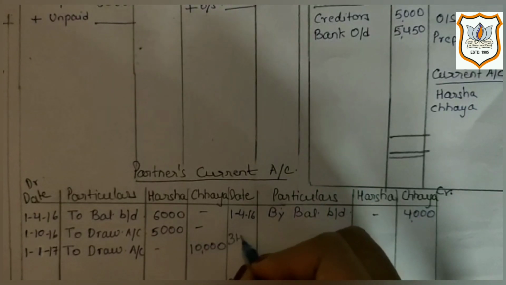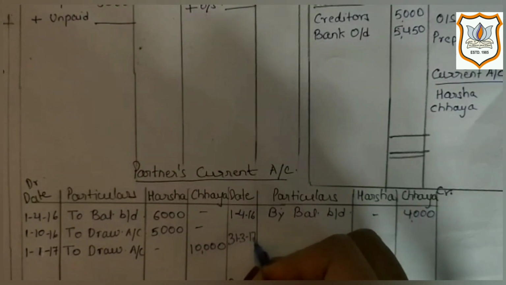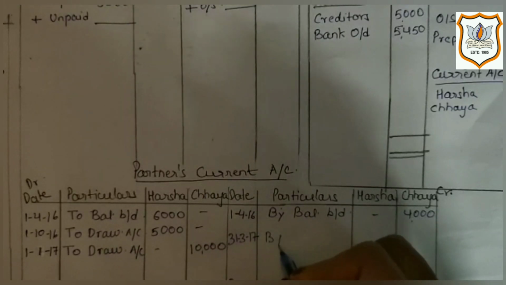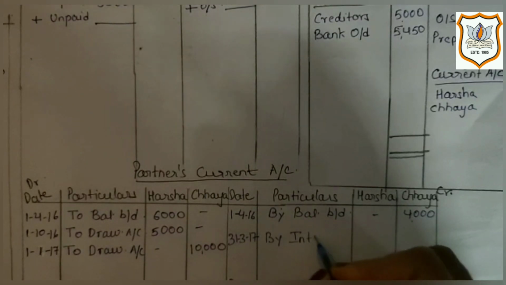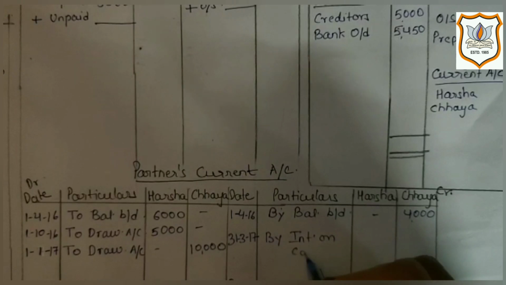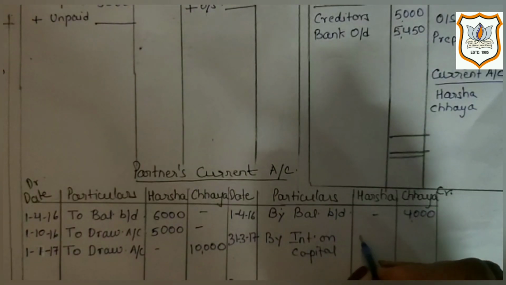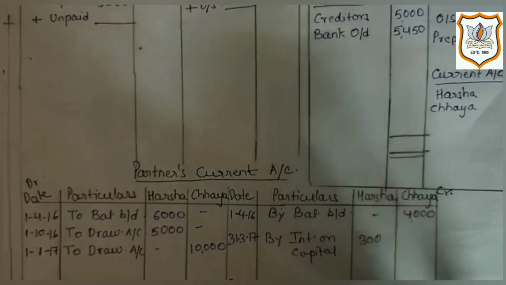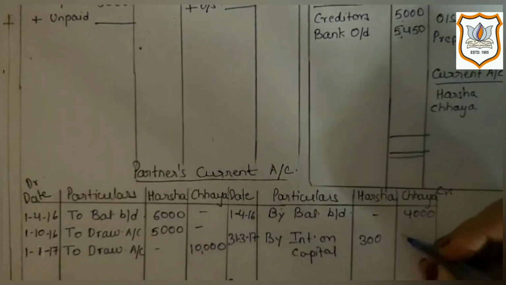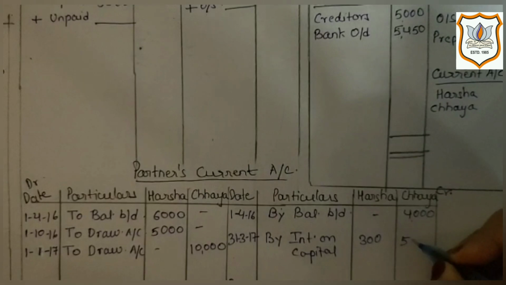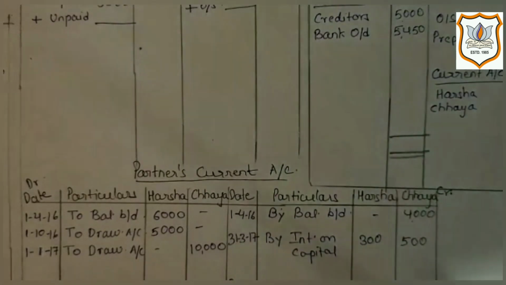First write the date 31st March 2017, by interest on capital. Harsha is receiving 300 and Chaya is receiving 500.